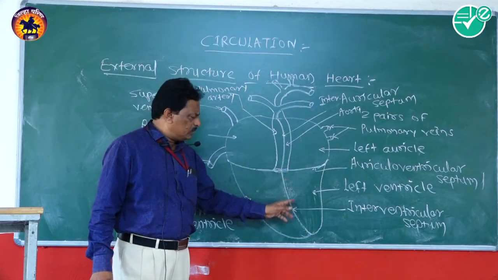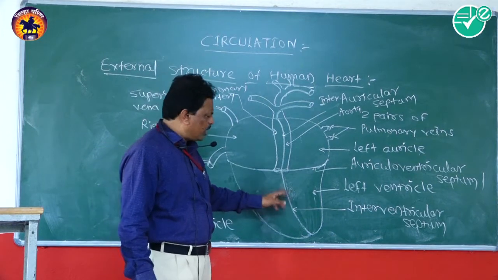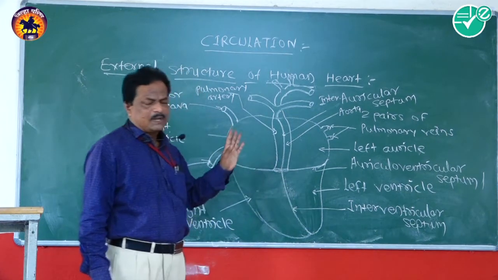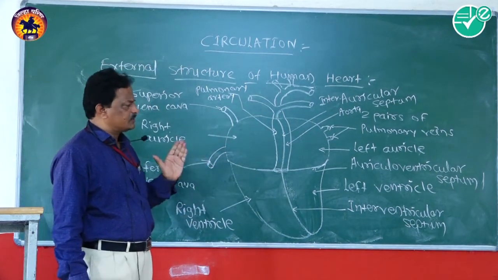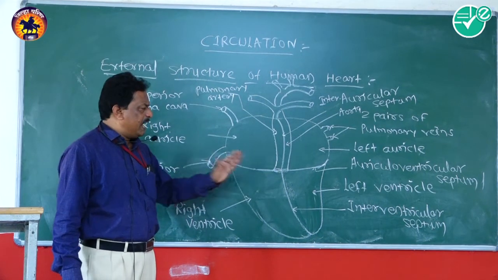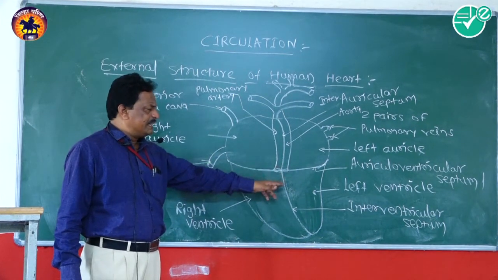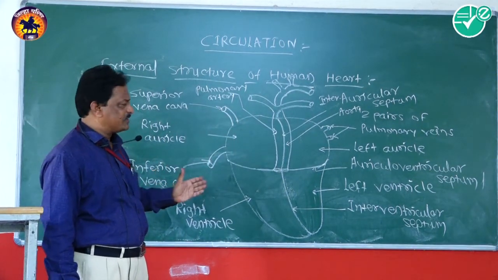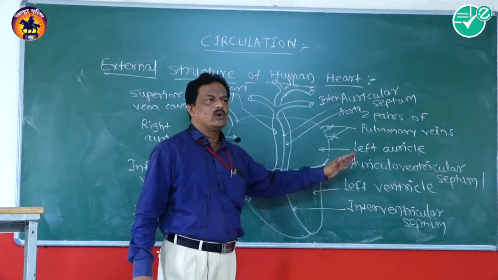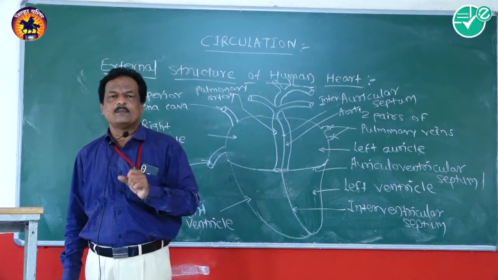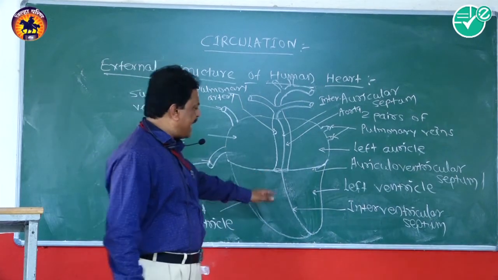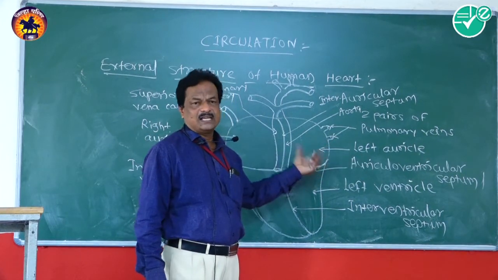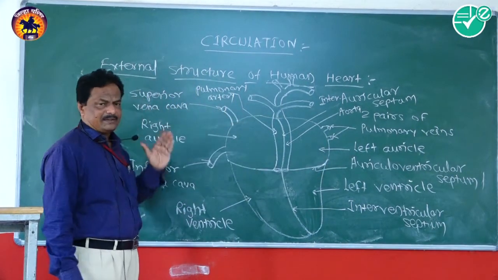And on the dorsal side, at the center of the ventricle, where the interventricular septum touches the wall of the heart, at that central line it shows a groove-like structure, which is known as the interventricular groove or sulcus. Then what is the role of that interventricular groove or sulcus and auriculoventricular groove or sulcus in the heart?